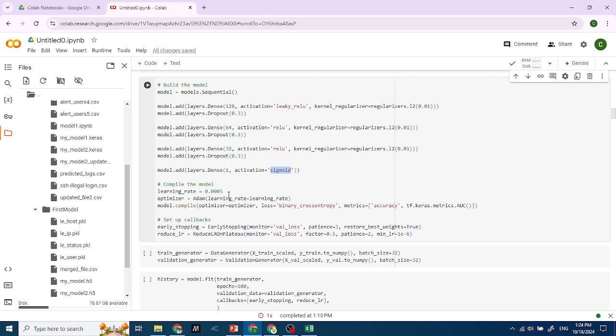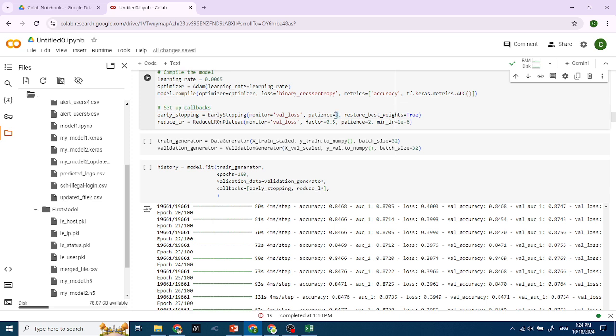The learning rate I gave it is 0.005, using the Adam algorithm, and then I compile it here. With early stopping, if there is no improvement for 3 epochs, I stop the training and reduce the learning rate to find the best-fitting learning rate.